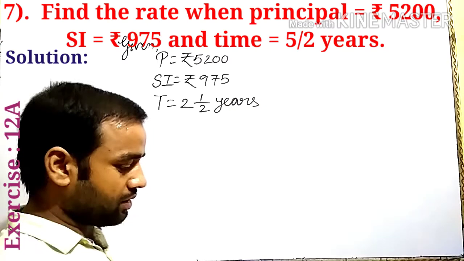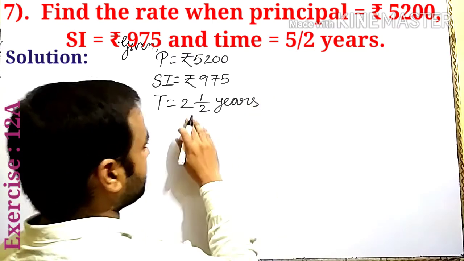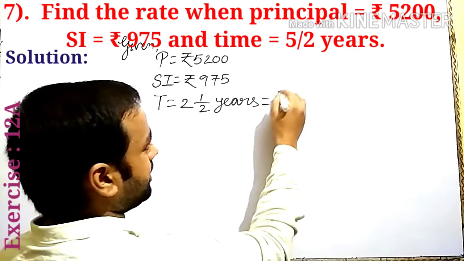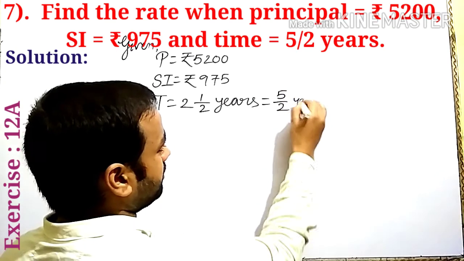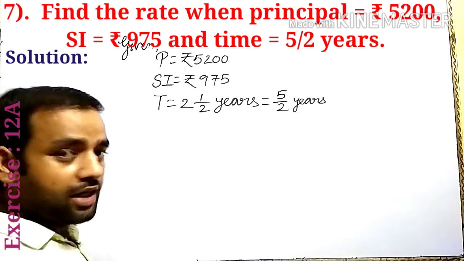First of all, converting the mixed fraction to improper, that means 5 by 2, right.